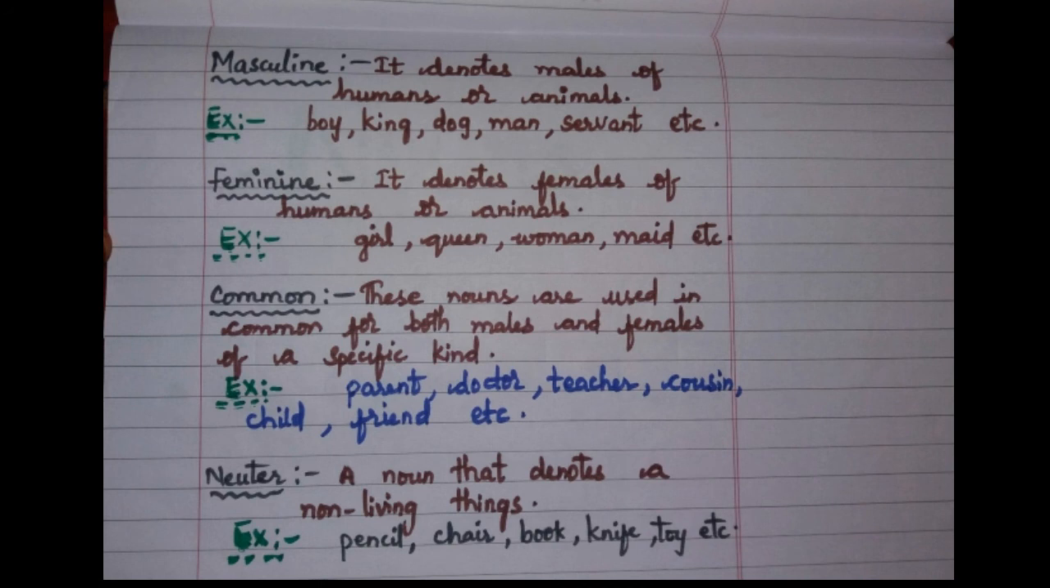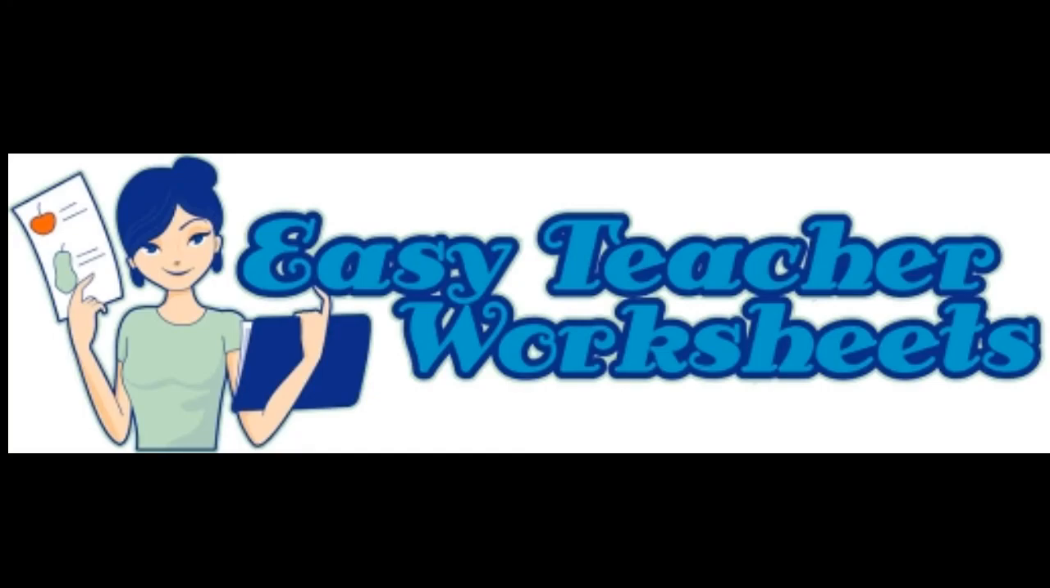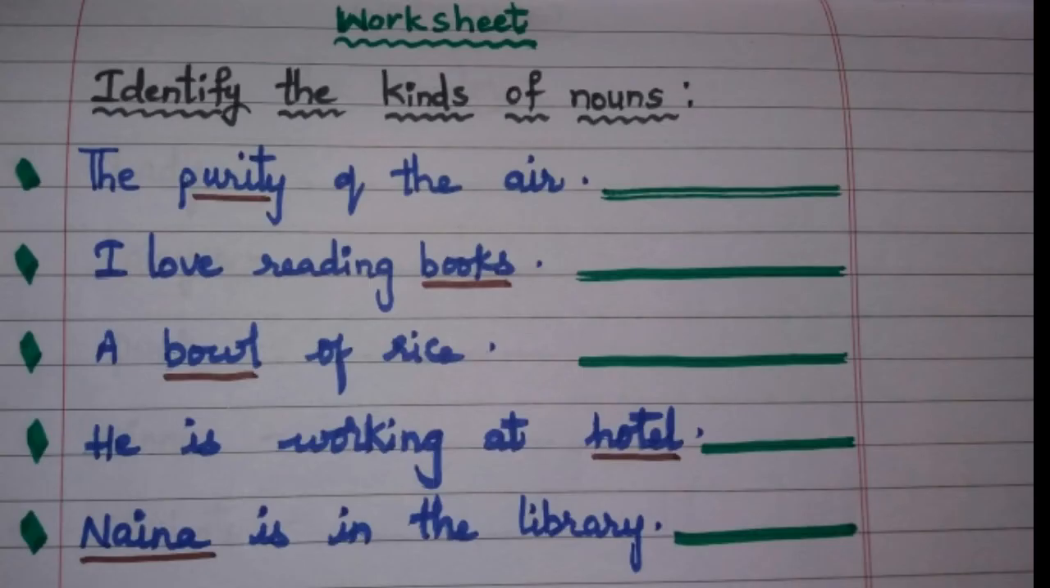Now let us go for the worksheet. The first worksheet I have given you is related to the kinds of nouns. The purity of the air. I love reading books. A bowl of rice. He is working at a hotel. Nana is in the library. So you have to identify which kind of noun it is.